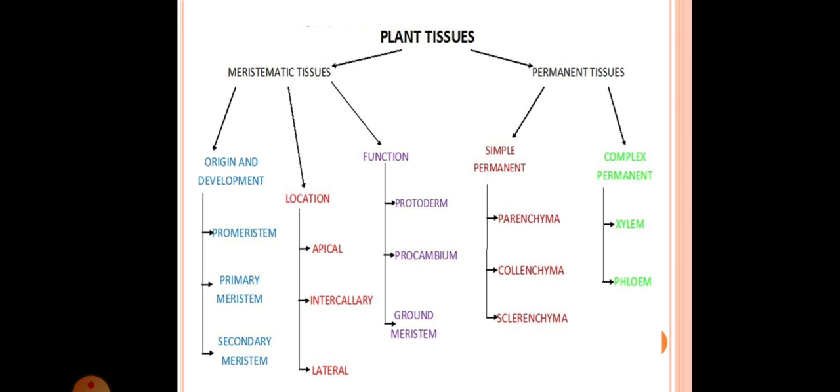Here you can see the flow chart of the plant tissues. There are two types of plant tissues, meristematic tissue and permanent tissue, and now we are studying the meristematic tissue.